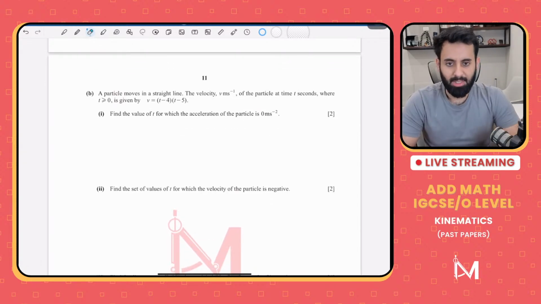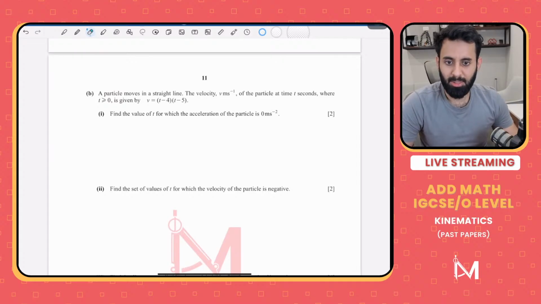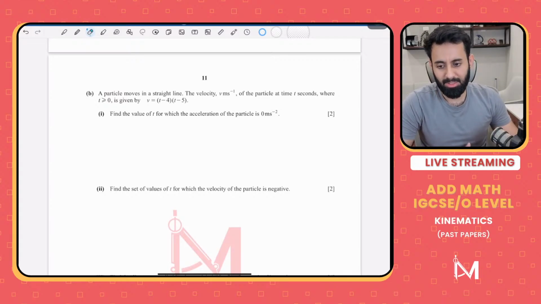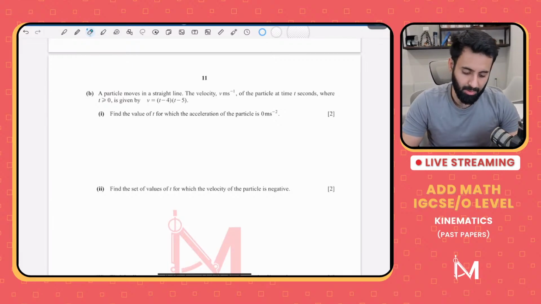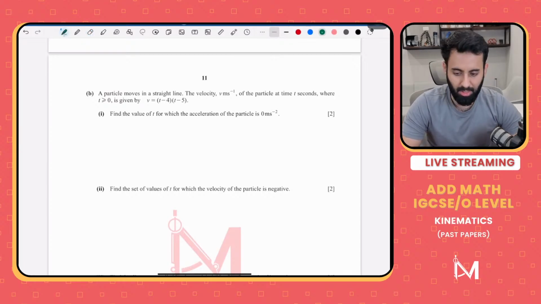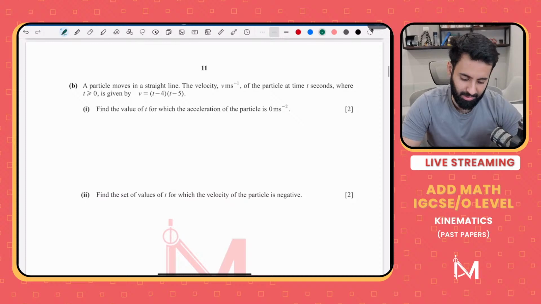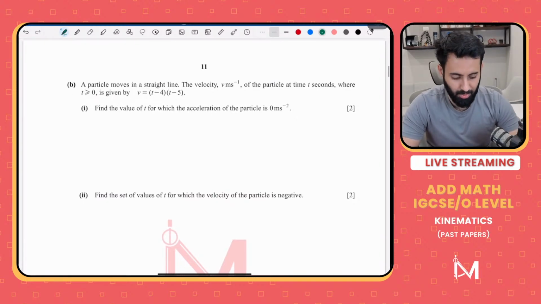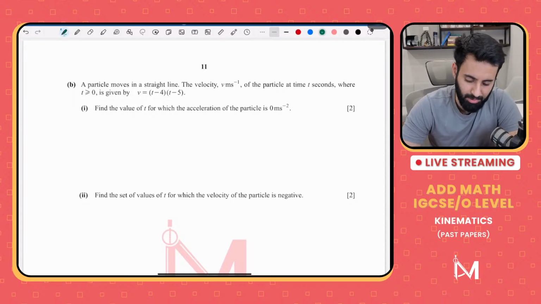But please note that no study plan will work unless you work. Don't waste your time trying to look for a study plan. Yes, they're helpful, but a study plan that works for one student is not going to work for another. So it's best that you start studying and figure it out along the way. Figure out what your strengths and weaknesses are, and then make a study plan for yourself. Don't waste your time trying to look for the perfect strategy. You won't find it, number one, and number two, you'll end up wasting a lot of time. So pick up a past paper and start solving, that's it.